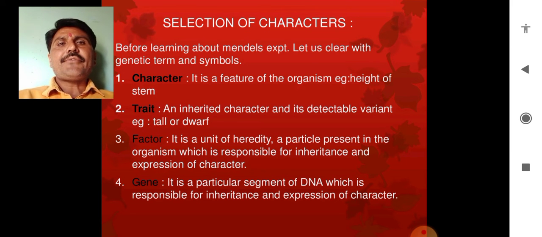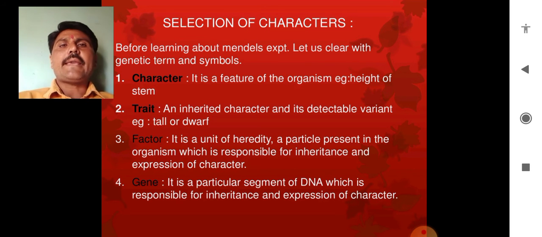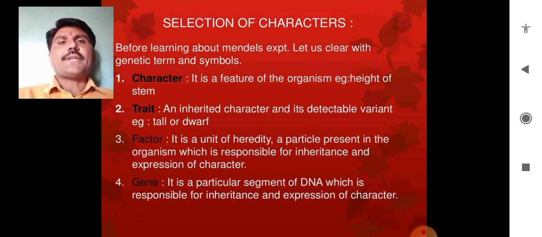So, keeping this in mind, today we are going to learn about the characters and terms of genetics.